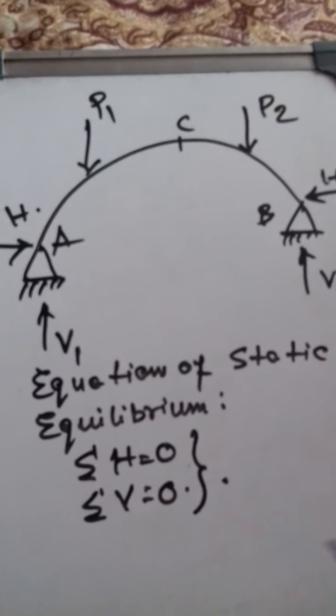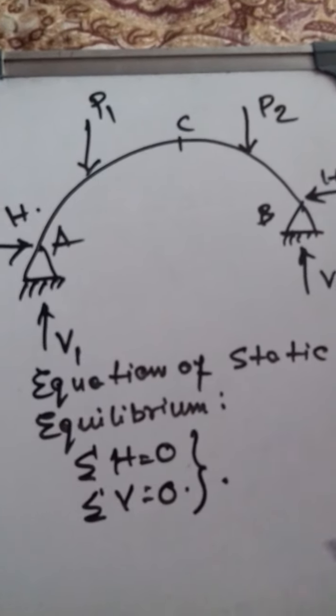And the number of unknown forces, two. So it is statically determinate structures. Clear? Okay. So these are the basic examples of some statically determinate structures.